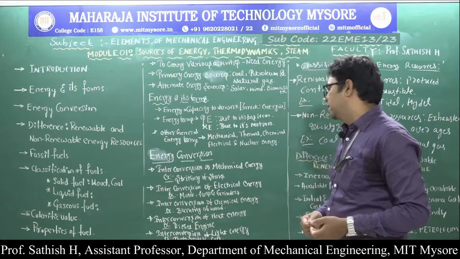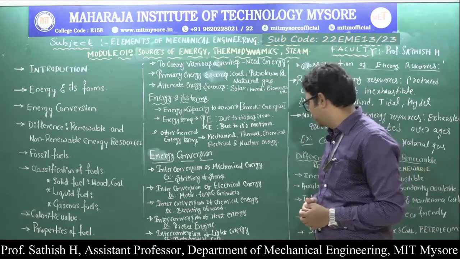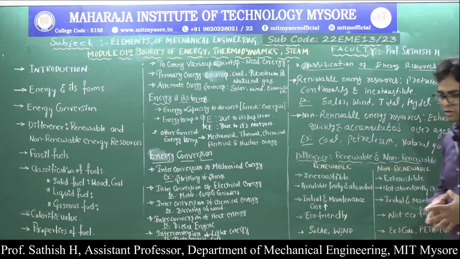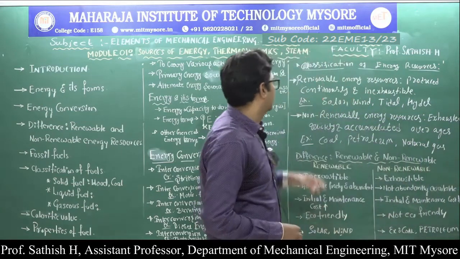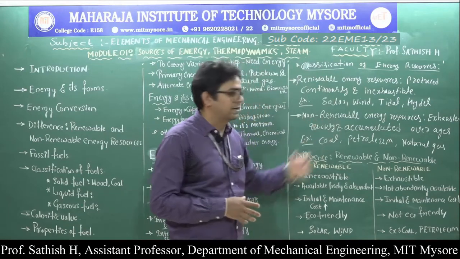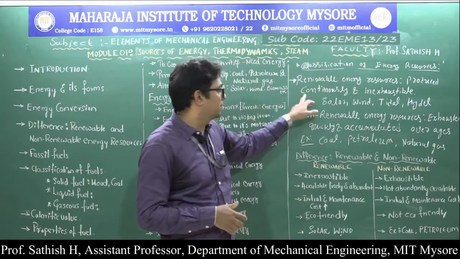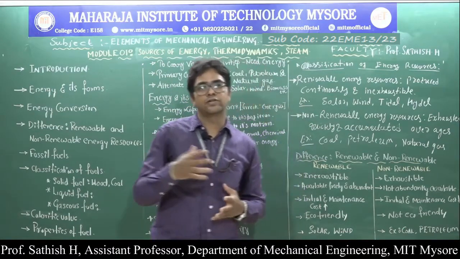After discussing energy, its forms, and energy conversion, we will move on to the classification of energy resources. Basically, energy resources are classified as renewable energy sources and non-renewable energy sources. What do you mean by renewable energy sources? They are energy resources produced continuously and they are inexhaustible. They are not going to deplete.